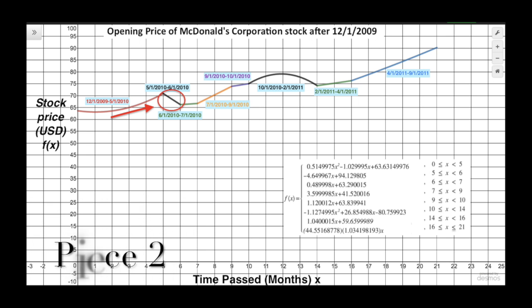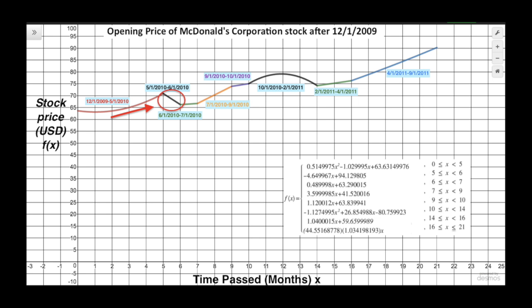Our second piece shows linear decay. This piece starts out at 5 months past and ends at 6 months past. To find the linear equation, we took 2 points and found the slope of the line. Once we found the slope, we were able to use y equals mx plus b formula to get the y-intercept. With both the slope and the y-intercept, we were able to get the final linear equation for our second piece. The restrictions for this piece are 5 is less than or equal to x, which is less than 6.